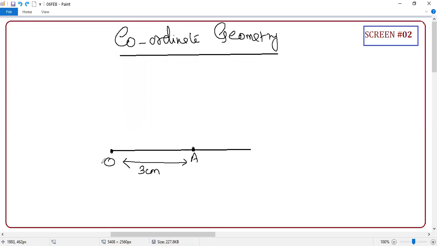Whatever we are discussing is called 1D, one dimension, correct? So what is your understanding? In one dimension, one distance is sufficient to mention a point from the reference point. So a reference point is needed, and one distance, clear or not? In which direction? To the right or to the left, or above or below, right? There are 4 directions. From this point, this is right, this is left, this is above, this is below. So I have to say from O, 3 centimeter to the right. These are the things needed.